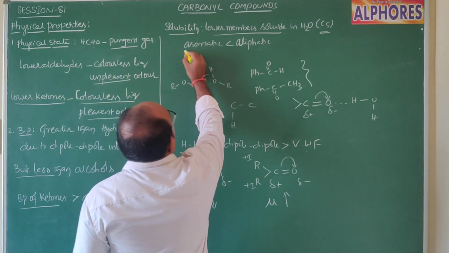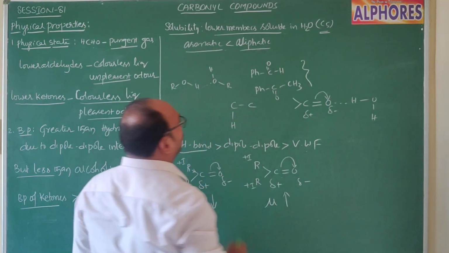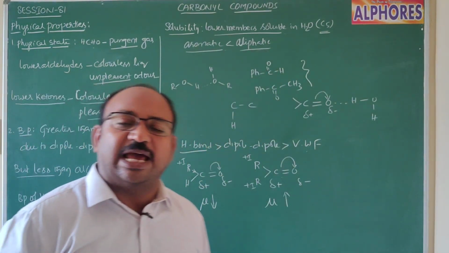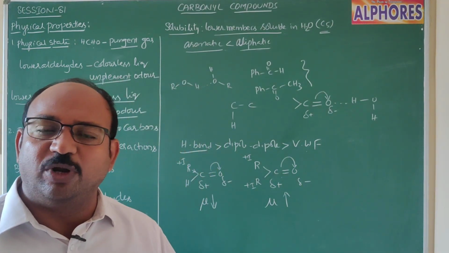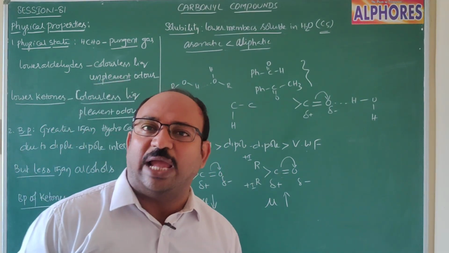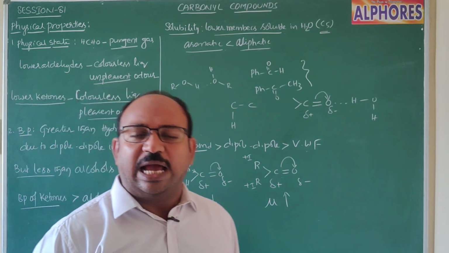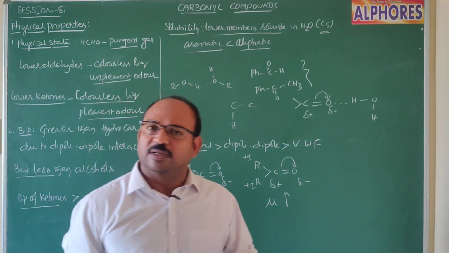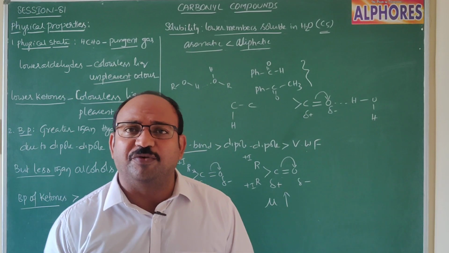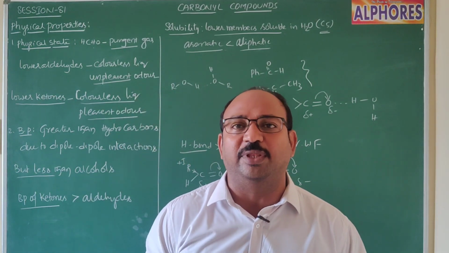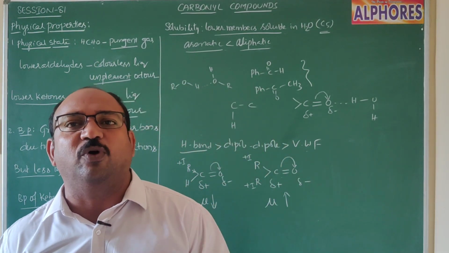Compared to aliphatic aldehydes or ketones, aromatic carbonyl compounds have lower solubility in water. The reason is that aromatic compounds have a benzene ring, and that benzene ring is non-polar.